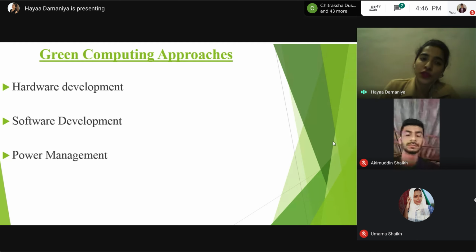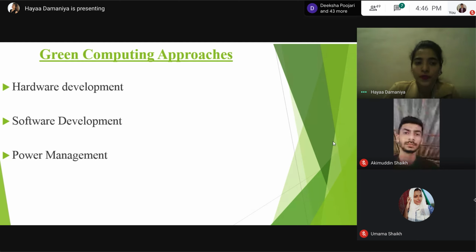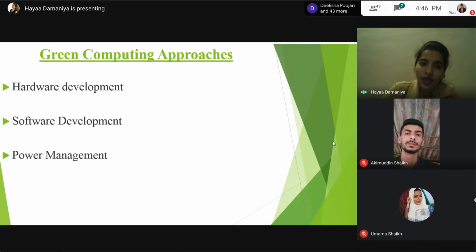The next concept we are going to see is green computing approaches. There are actually many approaches, but due to our time limitation, I'm just taking these three. The first is hardware development. Next is software development, and the last is power management.